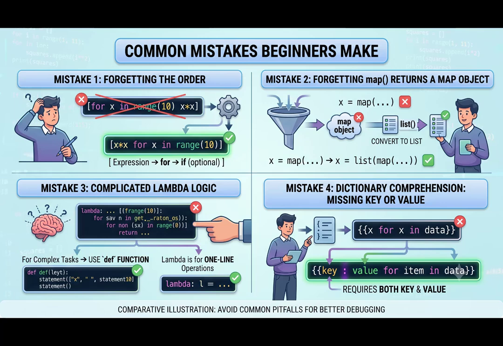The third mistake is trying to write very complicated logic inside a Lambda function. Remember, Lambda functions are meant for small, one-line operations. If your function requires multiple statements, always use the def keyword. The fourth mistake is forgetting that dictionary comprehension requires both a key and a value separated by a colon. Avoid these mistakes, and your programs will become much easier to write and debug.